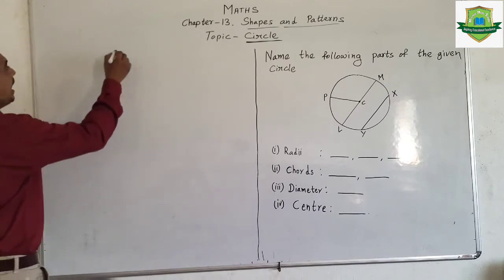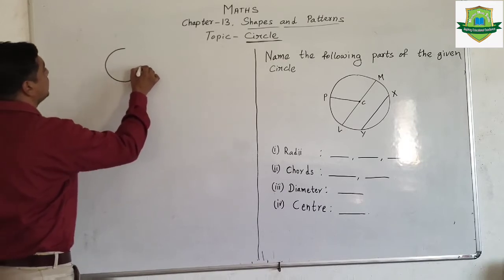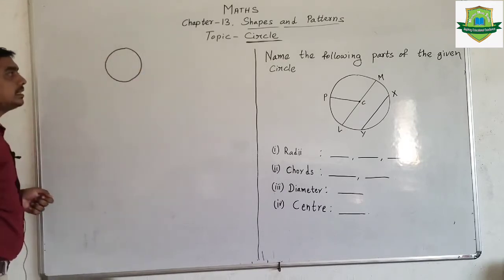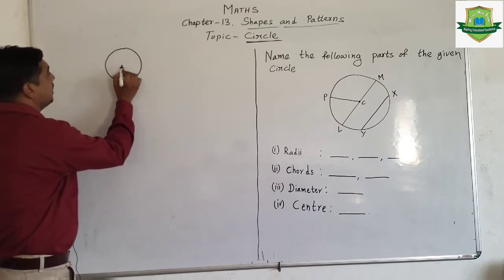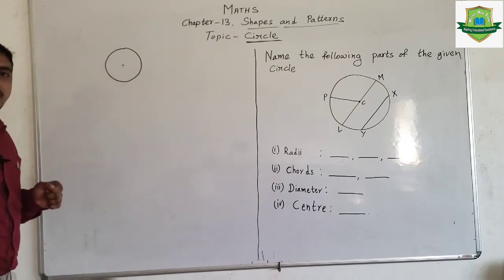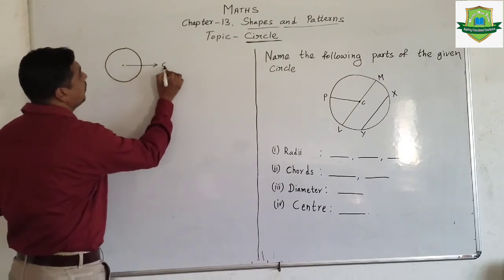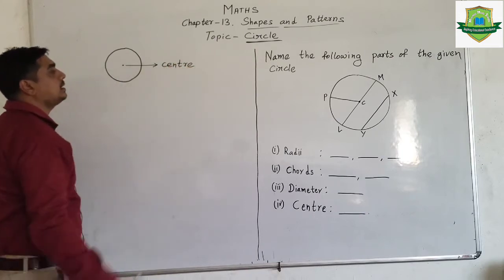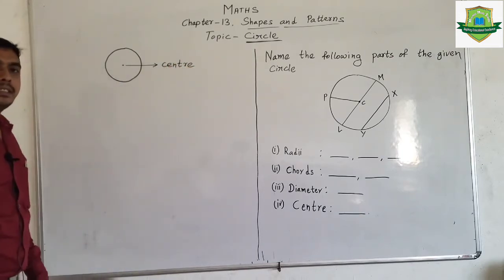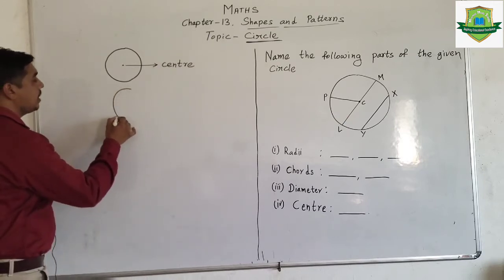Okay, so dear, I am drawing one circle here. This is the circle, isn't it? And here, in this circle, this is the center of a circle, isn't it? So dear, we call this point the center of a circle. C-E-N-T-R-E, center.